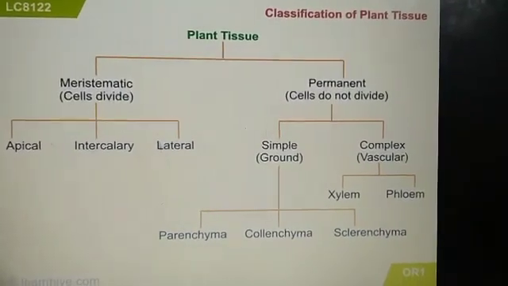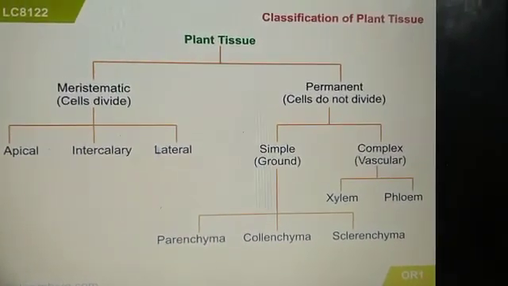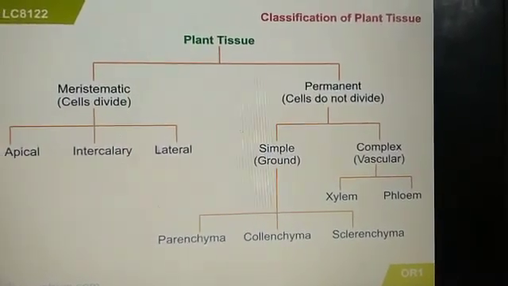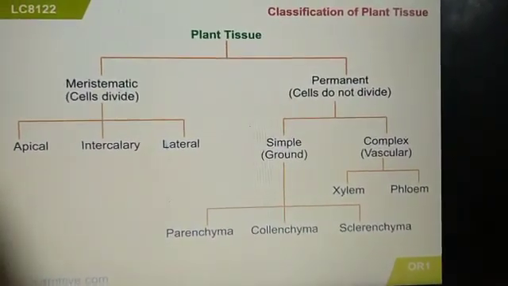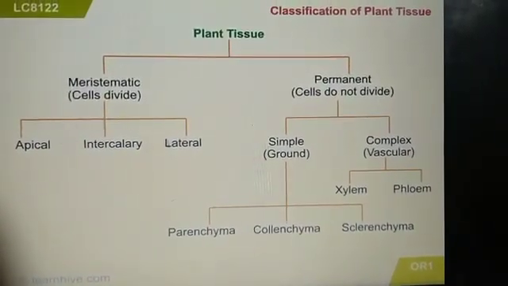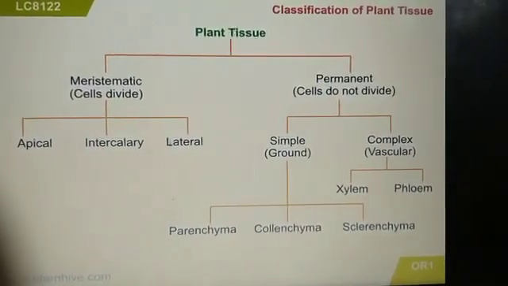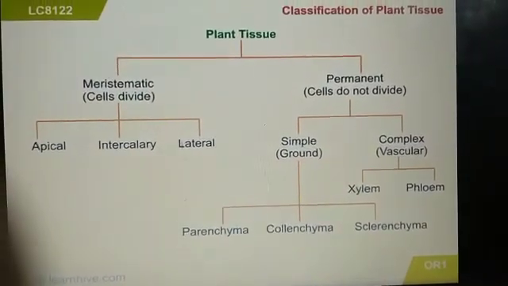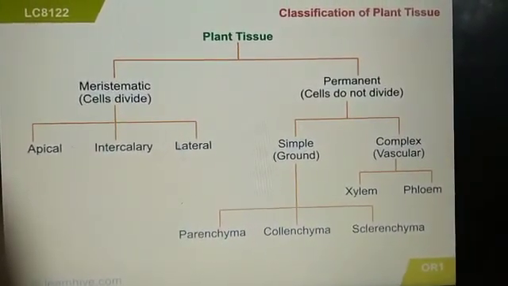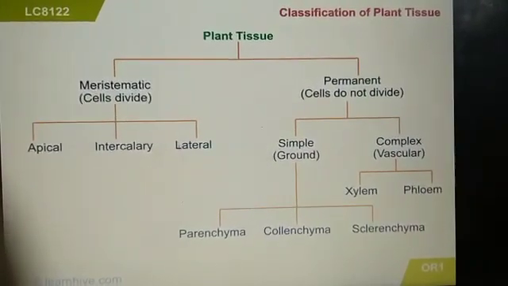So now let us start with the plant tissue. First let us know the flow chart, that is the classification of plant tissue. This is very, very important, children. This flow chart is very important. You have to learn this. So plant tissue can be classified into two types, that is the meristematic tissue as well as the permanent tissue.